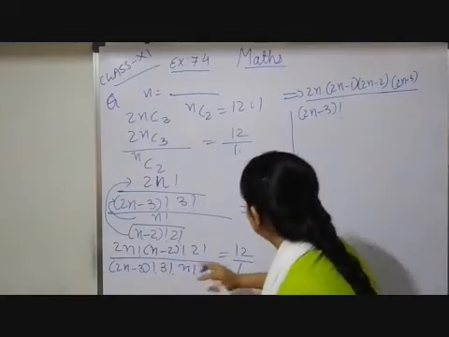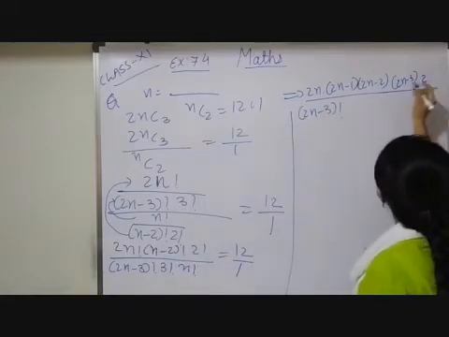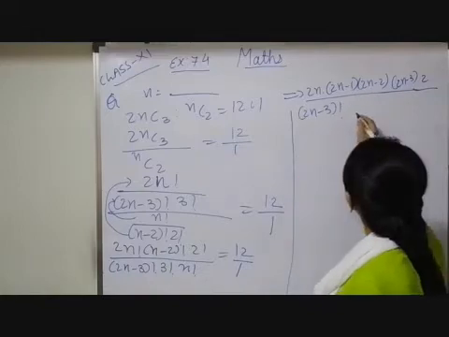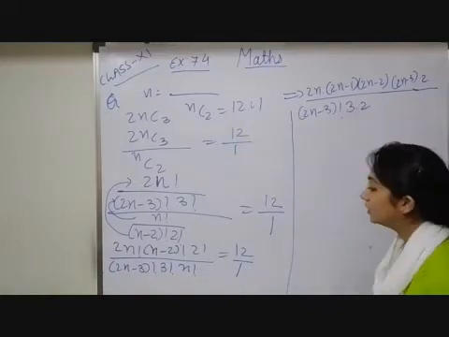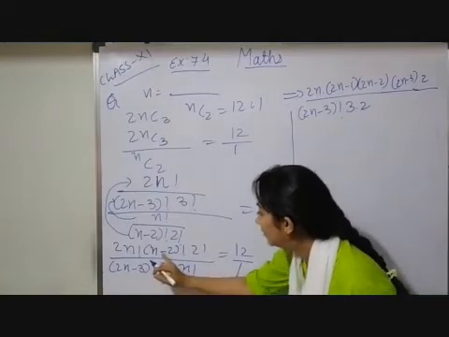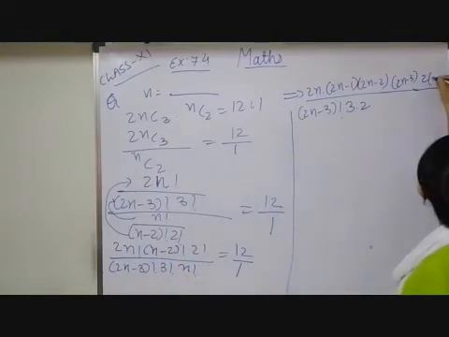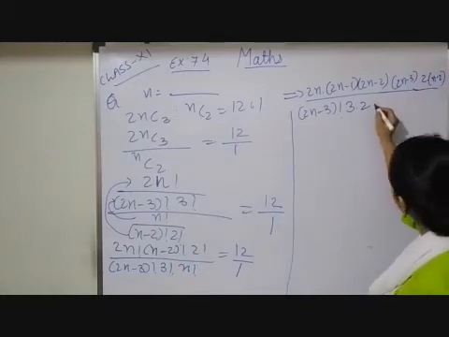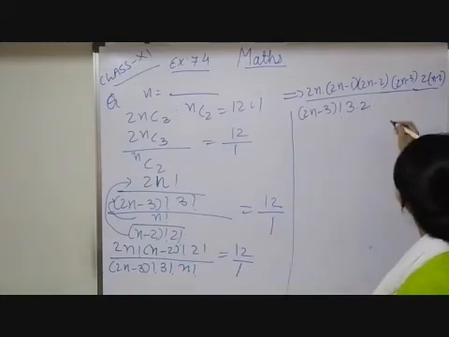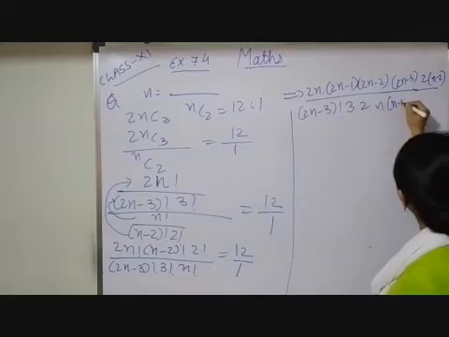In the numerator 2 factorial, that is 2 only. In the denominator 3 factorial. In place of 3 factorial I can write 3 into 2. Now in n minus 2 and n factorial, n factorial is the bigger quantity. So n minus 2 will remain as it is. If I open this n factorial, I will get n into (n minus 1), (n minus 2) factorial.